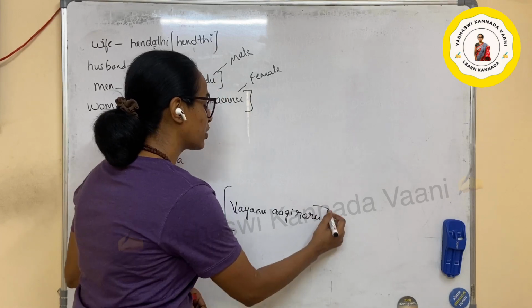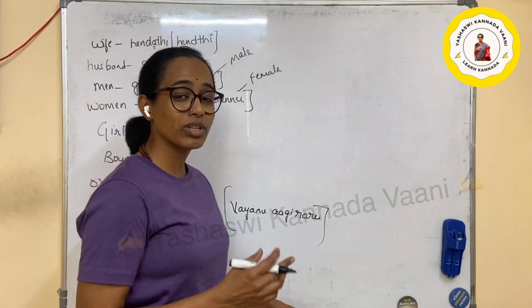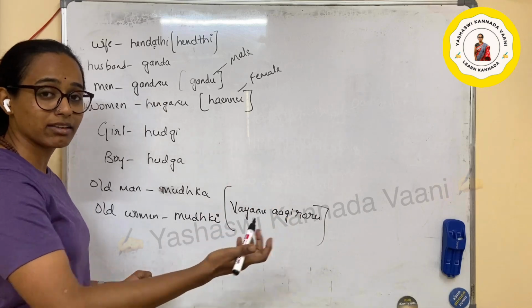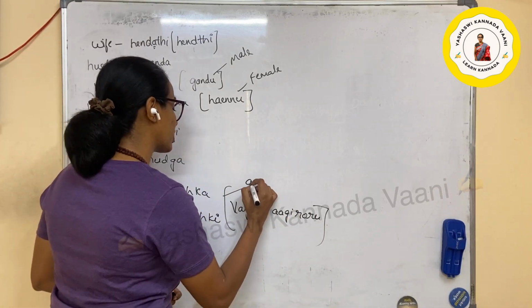This is very difficult to remember, right? The vayassu agiroru, the one who is aged. So this can be used irrespective of male and female. But the easiest version is